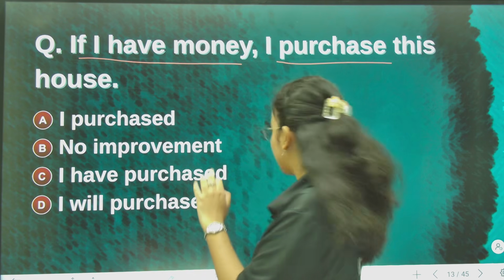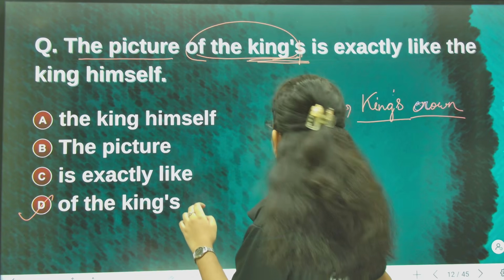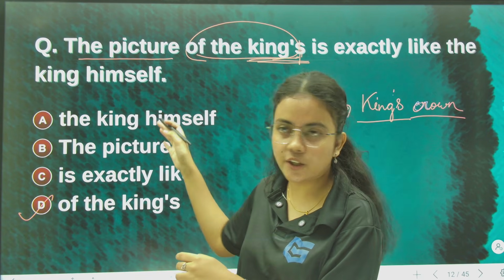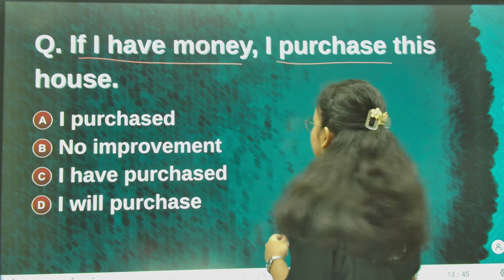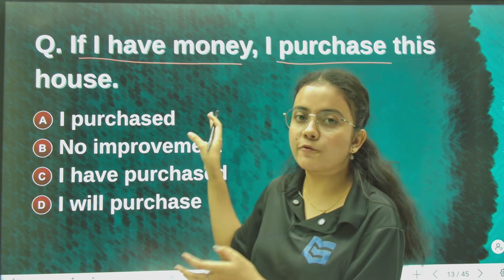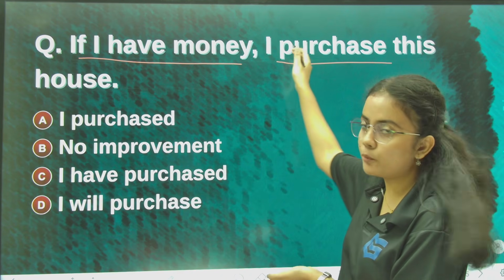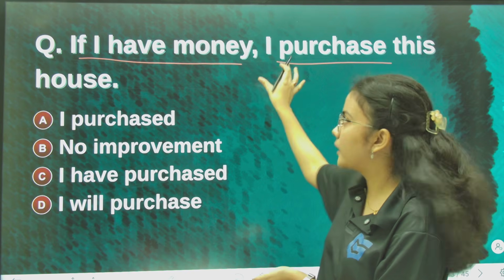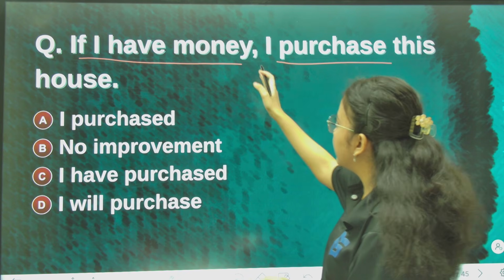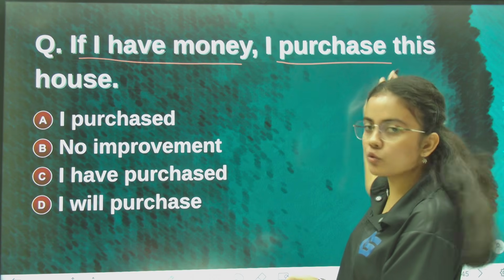Here you have to improve the sentence. আমি এইটো sentence লৈকে we have done error detection. Now from the next sentence, from this question, we have to improve the sentence, meaning we have to find the correct form. So "if I have money, I purchase this house" is wrong.